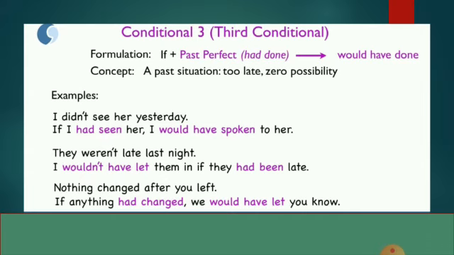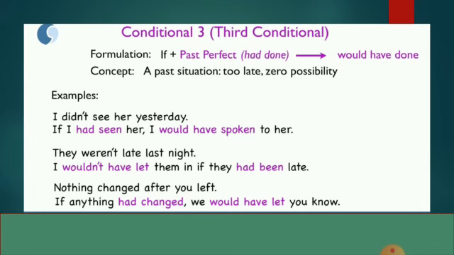Now conditional 3, with the formulation if plus past perfect. Past perfect means had plus V3 form. And the next part of the sentence is would have done. Now we are using would as a modal, but we have used have as a perfect tense part. So that's why we have used the verb's third form. The concept is a past situation, a situation which is too late. So again, zero probability. That means we are talking about a past situation which cannot be possible now. We cannot change the past.